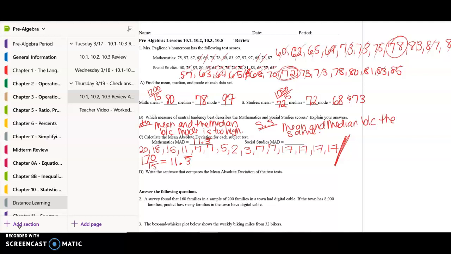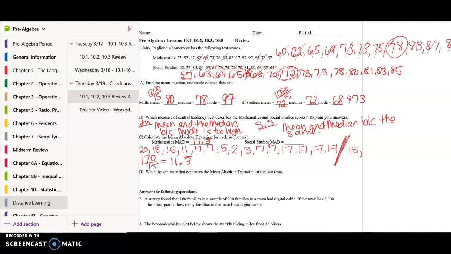So for social studies, I know the mean was 72. And again, I'm going to go through my data set here and see how far away from the mean everything was. Okay. All right, so 72 to 57 is 15 away.